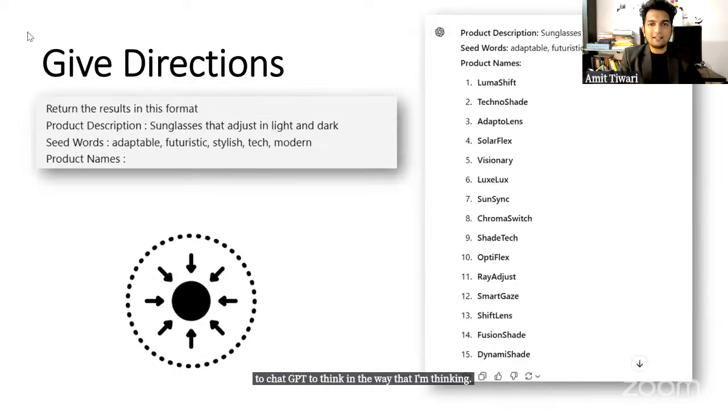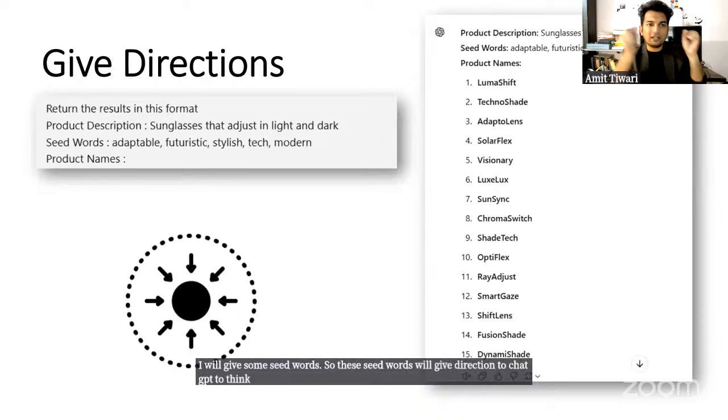So I say to ChatGPT, return the result in this format. I need a product description, whatever the product is. I will give some seed words. These seed words will give direction to ChatGPT on what lines to think.